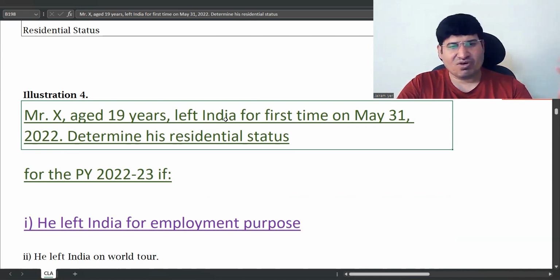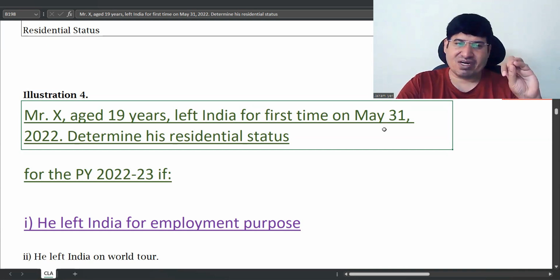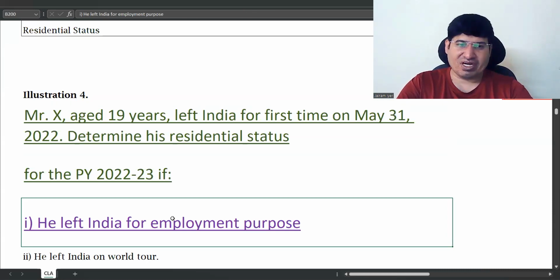Before this, he was in India for the full 365 days. But in the previous year, he left on May 31st. So April 30 and May 31, that is 61 days. The day when he is leaving also will be considered. So he's in India only for 61 days during the previous year. But that 60 days condition is not applicable. So he becomes a non-resident for the first point.